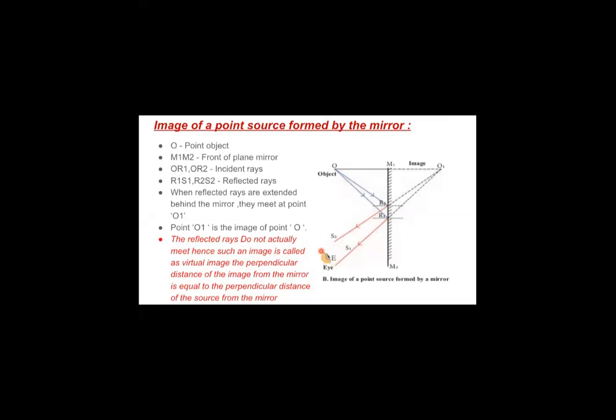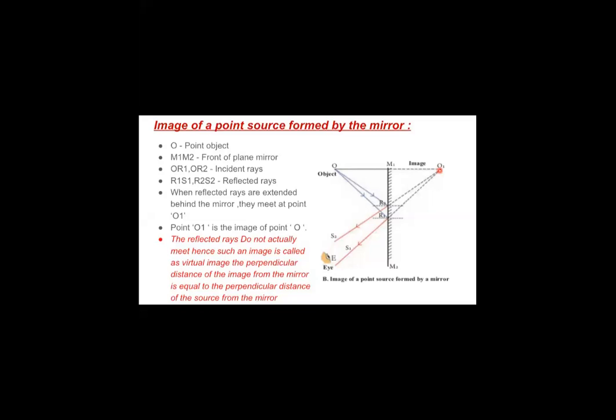We want to find out the exact location of the image. So what we do over here is we just produce the reflected ray backwards. This R1S1 is produced backward. Similarly, the R2S2 is produced backward.